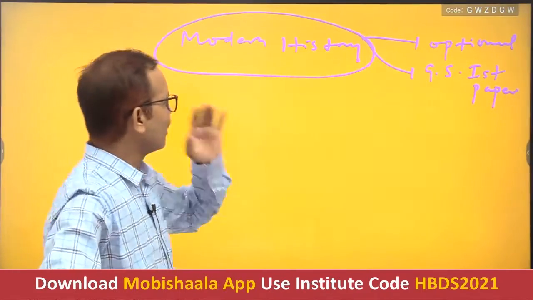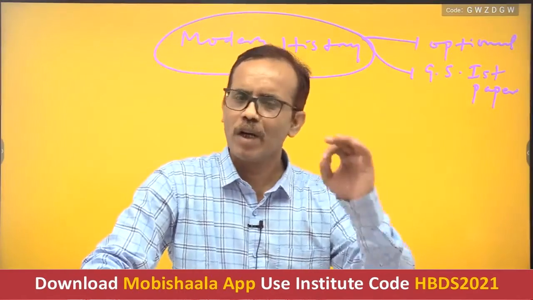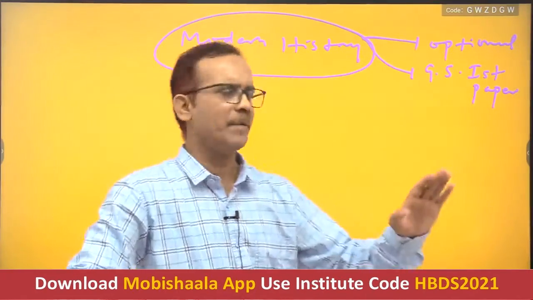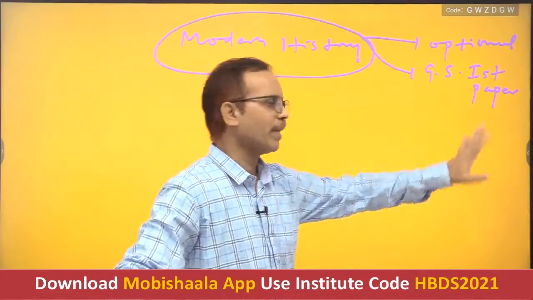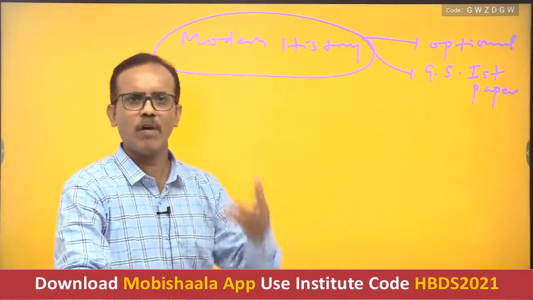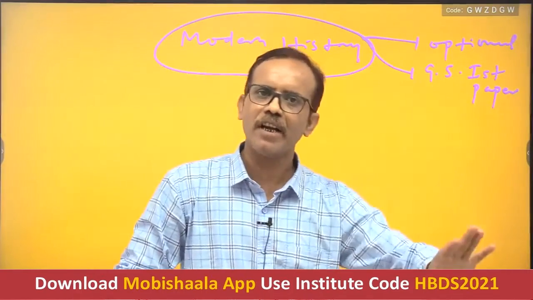Means, suppose you prepare modern India, you are not supposed to give extra time for GS first paper, because this itself would cover all the events of GS first paper regarding history.